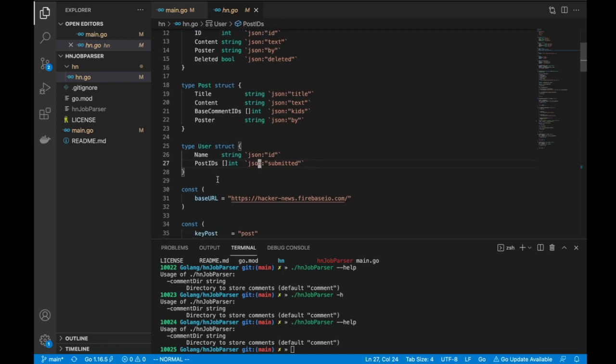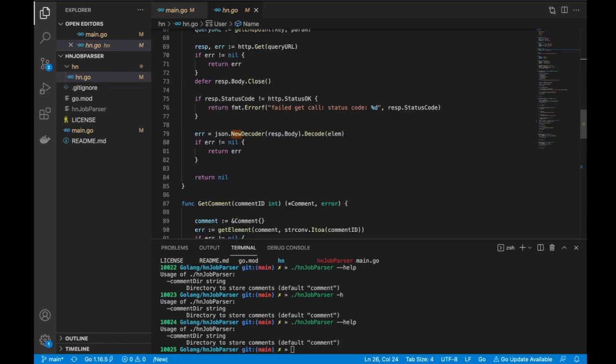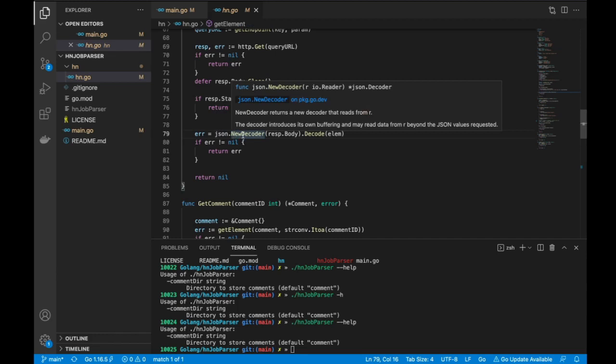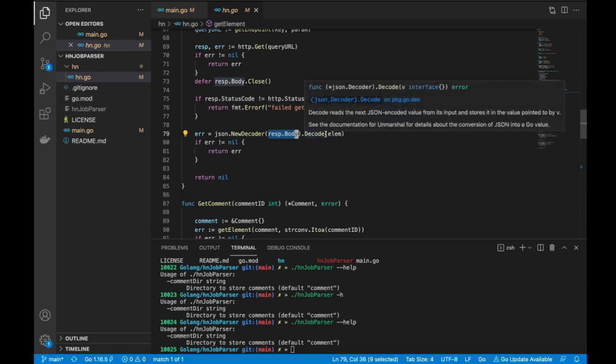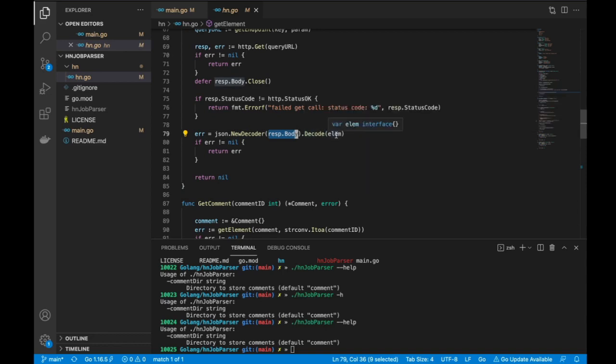Yes, so let me jump to that actually. That will be my new decoder. From the JSON package, I'm going to create a decoder, right? In the decoder, I'm going to give it data, and I'll tell it I need to decode it to this structure. That part still exists, but all the mapping that you have